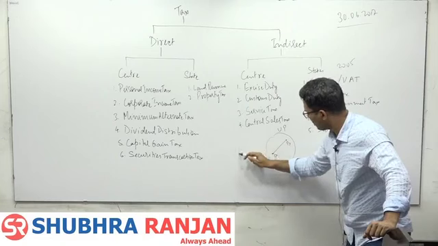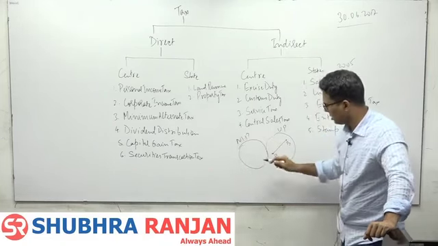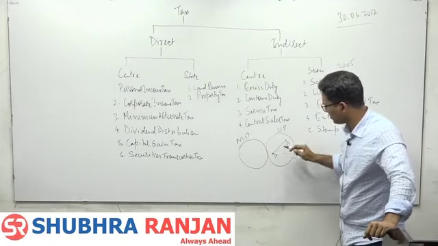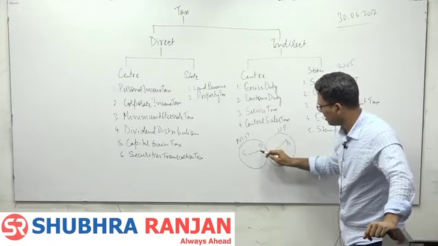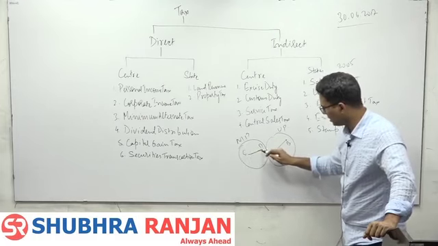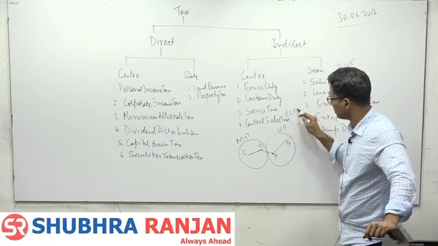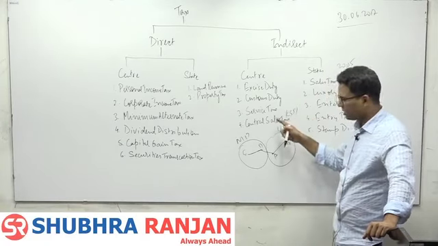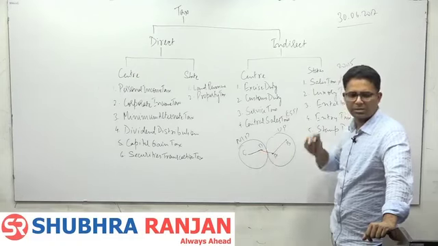Now if this is MP, so if C is selling something to D, so VAT will be imposed. If D is selling something to A, CST will be imposed, central sales tax. So central sales tax used to be imposed on sale of goods across the state.